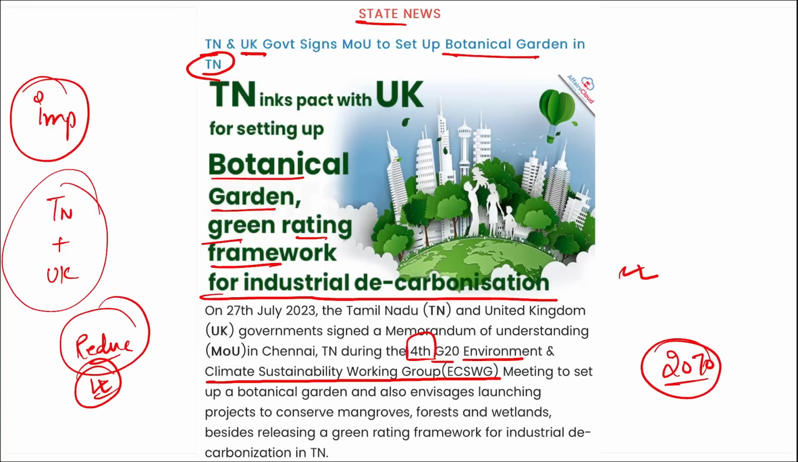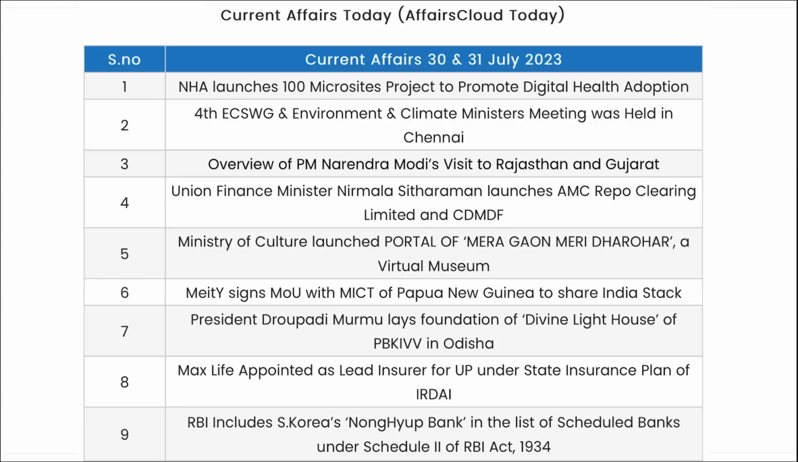Then there is a mangrove project also that was launched, right? Apart from this, the botanical gardens are basically to conserve and propagate the native plant species of Tamil Nadu. So coming back, the Tamil Nadu and UK governments signed this MOU to set up botanical gardens in Tamil Nadu, and also to start a green rating framework for industrial decarbonization. Correct. So these are some important current affairs for the day, friends.